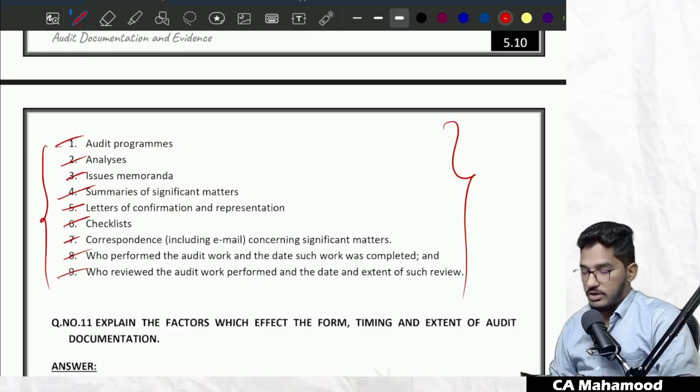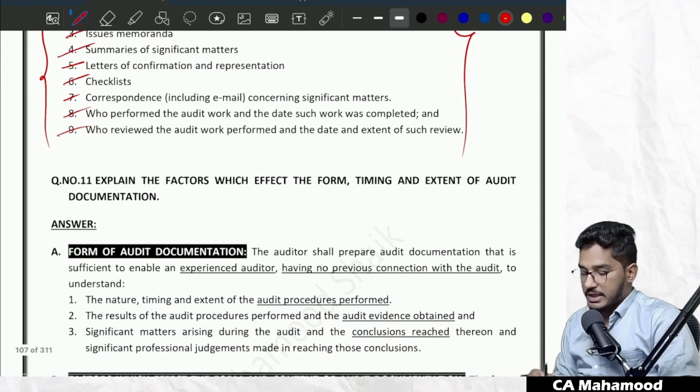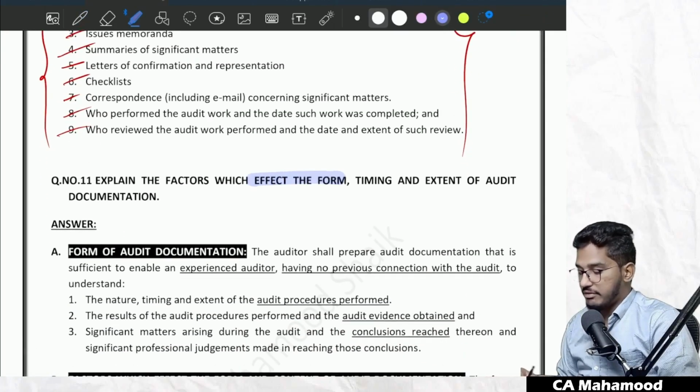So like that, from the beginning till the ending, whatever we do in the audit, everything should form part of my audit documentation. Then coming to the next question, what are the factors which affect the form, timing and extent of audit documentation? See, three questions they are asking.